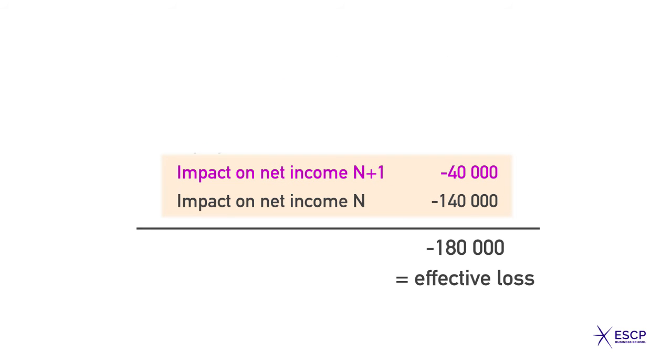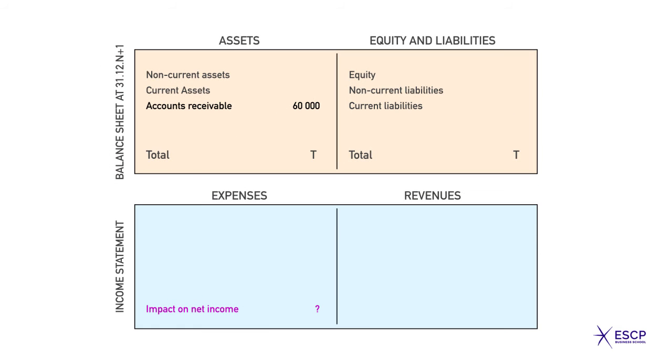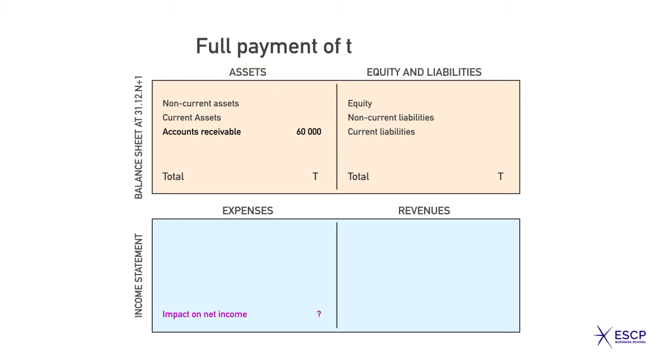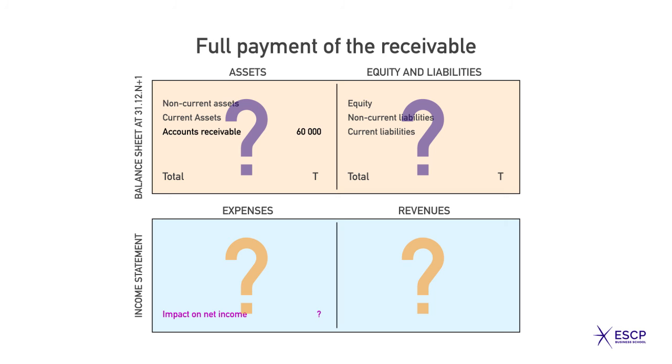Let's take now the same example, but assume that in July N+1, client Bad Debt paid everything owed to Distrib. How does this impact the financial statements of N+1? You have 5 seconds to give your answer.